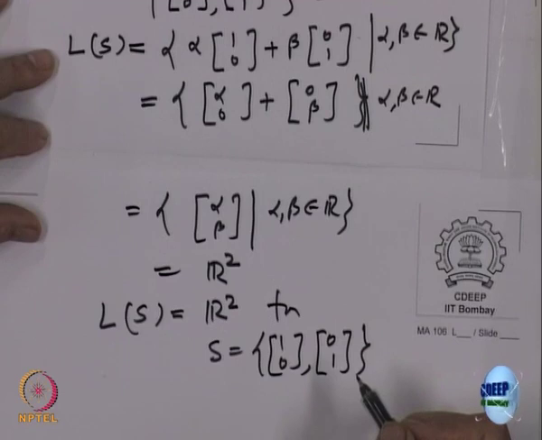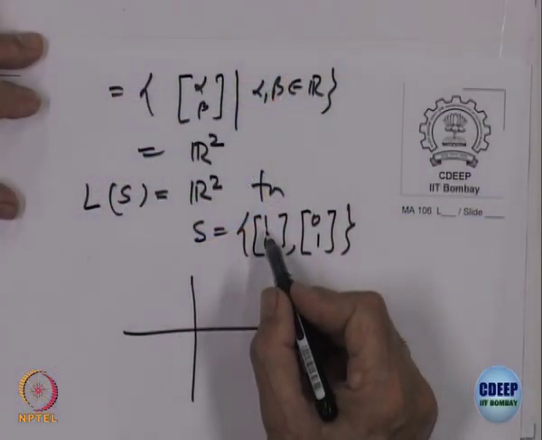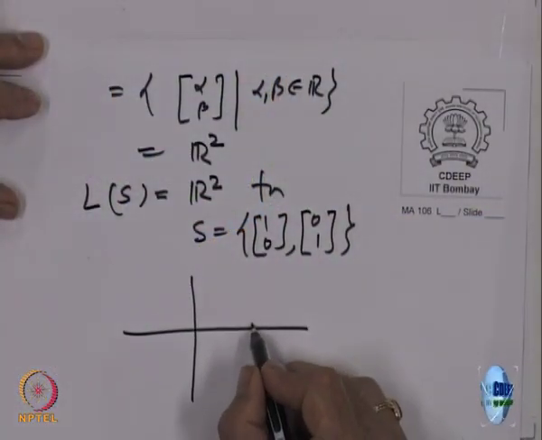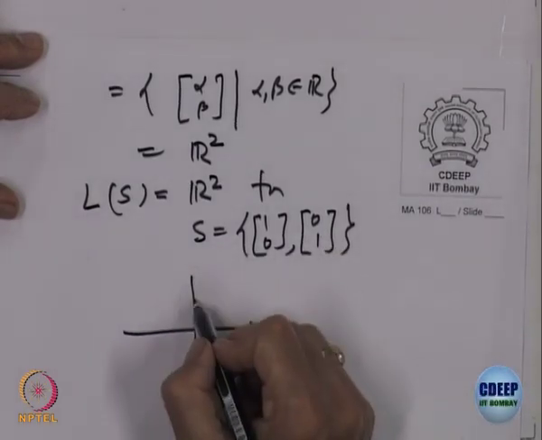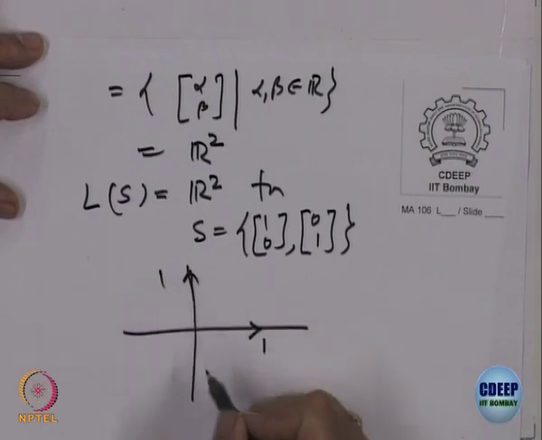Right. Do you recognize this already? Do you recognize what I am doing? I am not doing anything new. It only says, what is 1 0? This is this vector. What is 0 1? That is that vector.